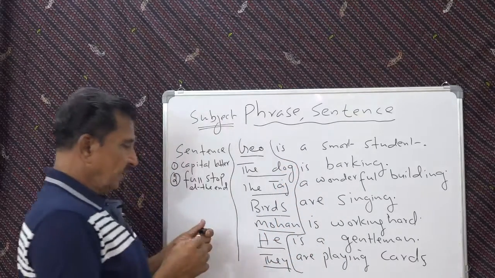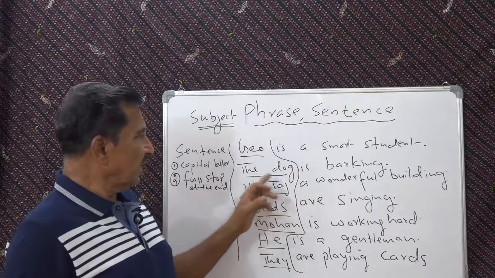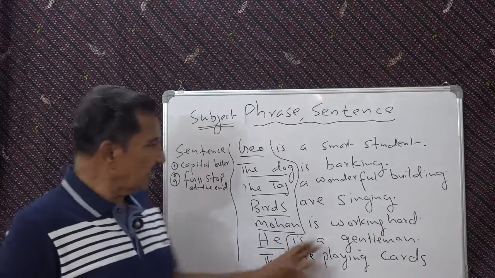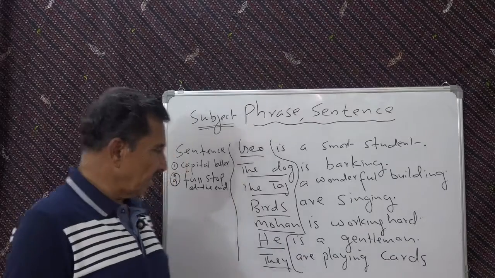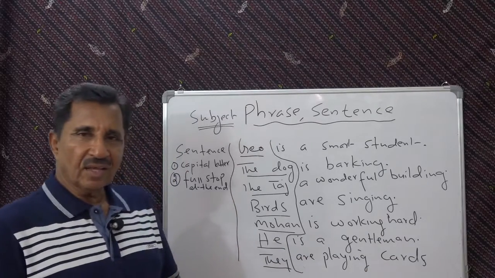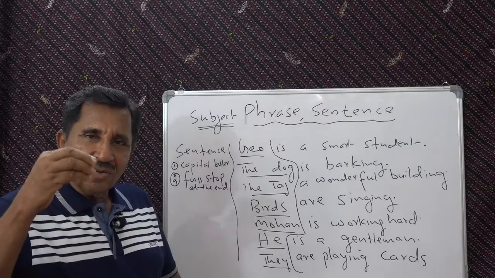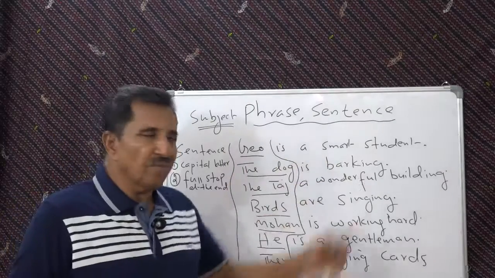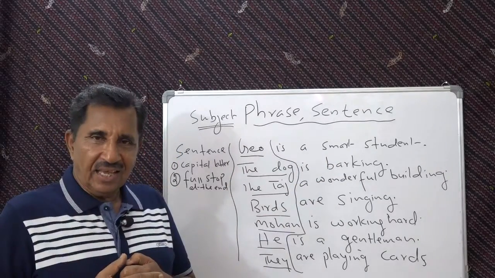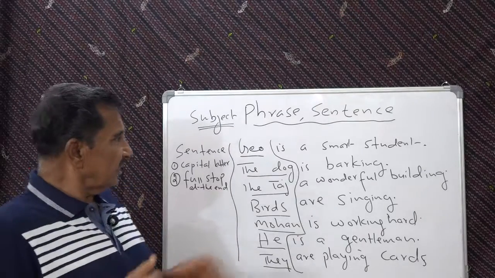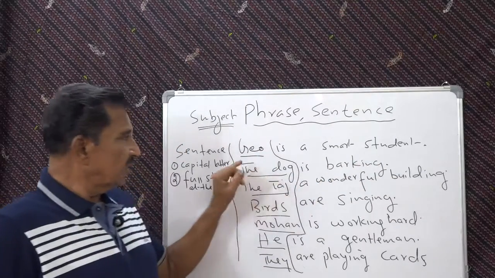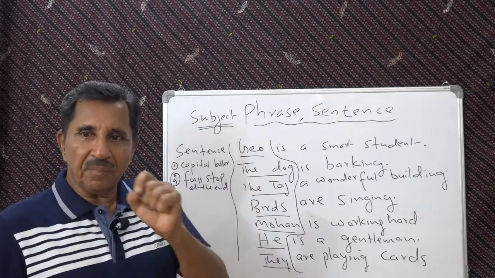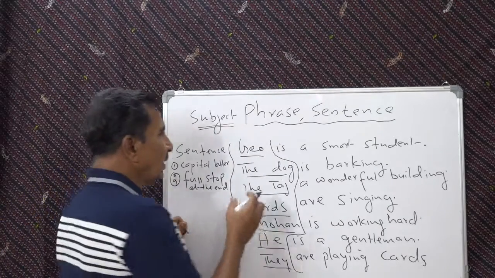This first sentence: is a smart student, is barking, a wonderful building, are singing, is working hard, is a gentleman, are playing cards. What is, or what do these words, groups of words say? And about whom? These groups of words, they say about the subject. So what you say about the subject, you call predicates.